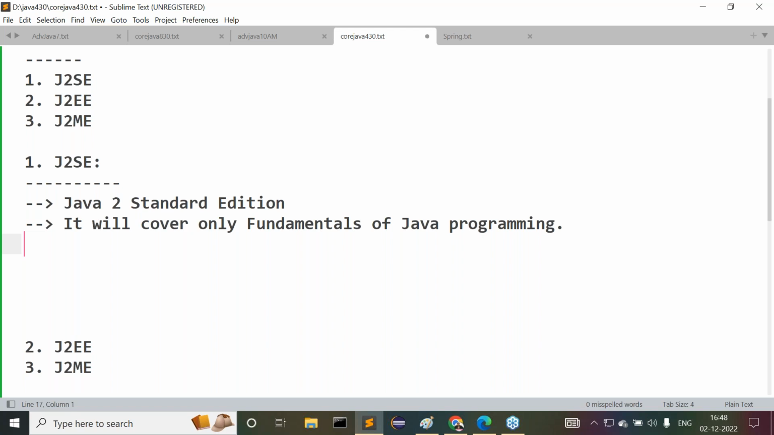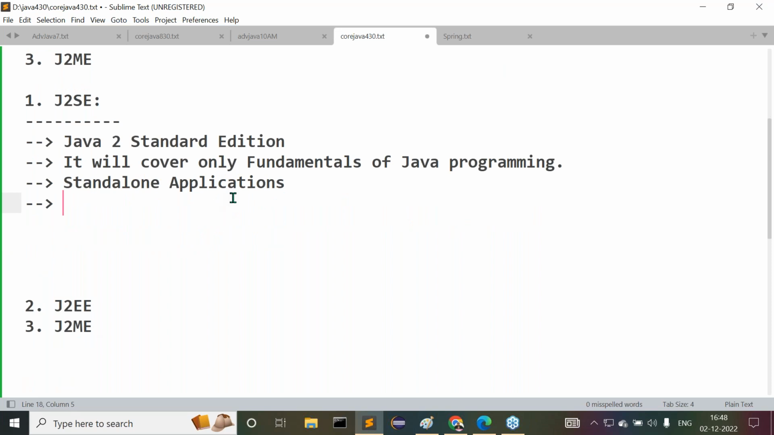Okay, fine. By using these fundamentals, what type of applications are we able to prepare? If you observe, by using these fundamentals, we are able to prepare standalone applications. Observe guys, what I'm telling you now. What type of applications are we able to prepare there? Standalone applications. What is the meaning of standalone applications?